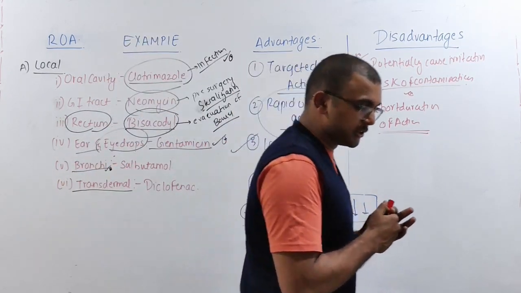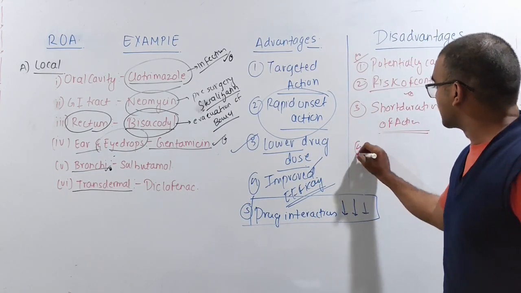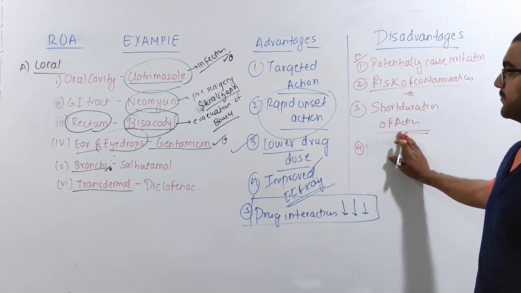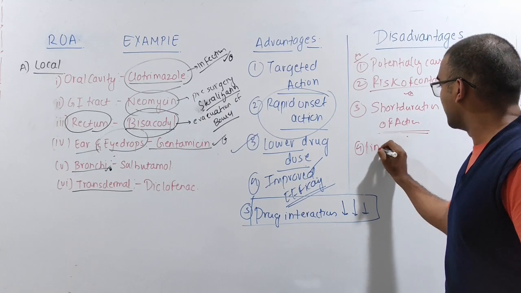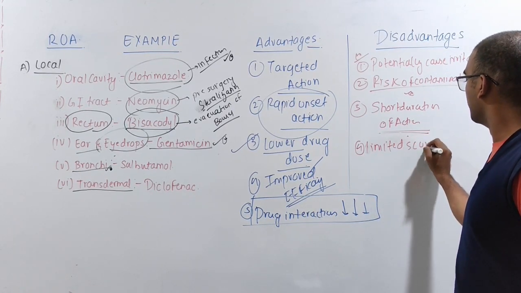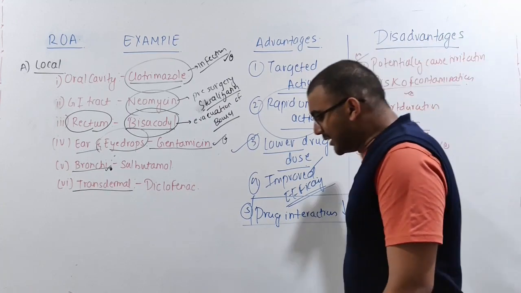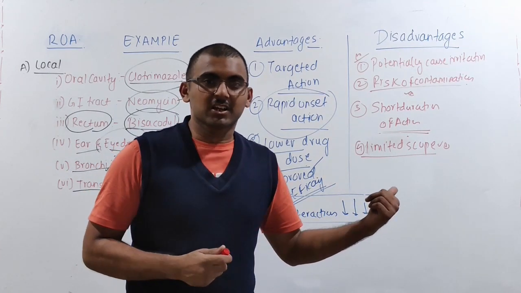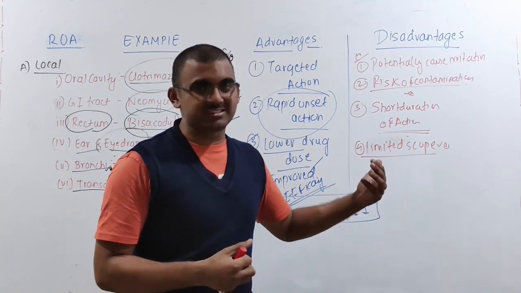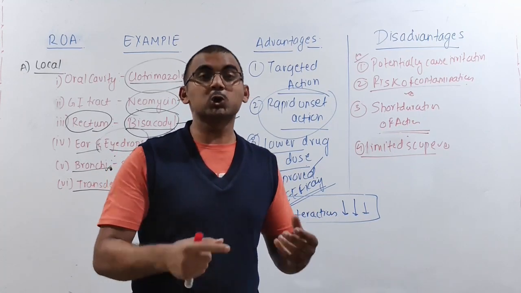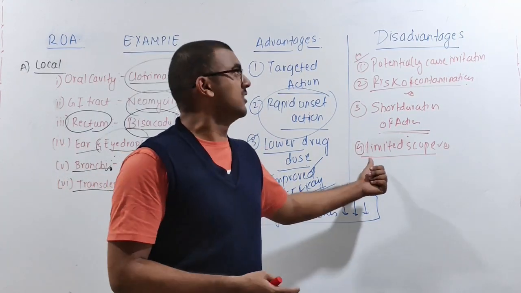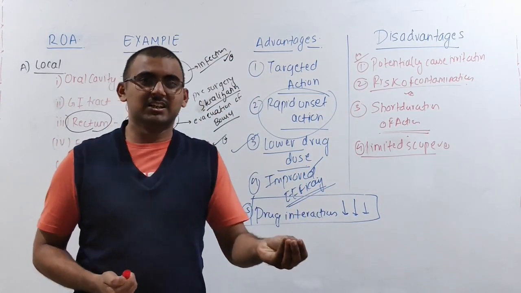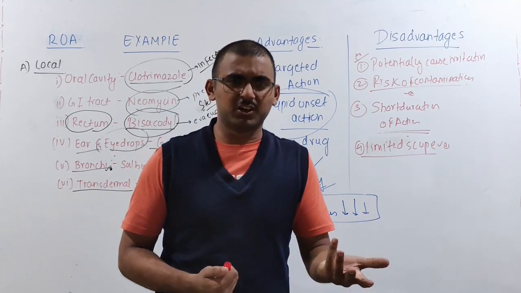Now, the next one is that local administration has limited scope. What do you mean by limited scope? It means you cannot make all drugs in this way; there are not many drugs which can be formulated for the local route of administration. For example, certain drugs cannot be converted, or they are not soluble in water.